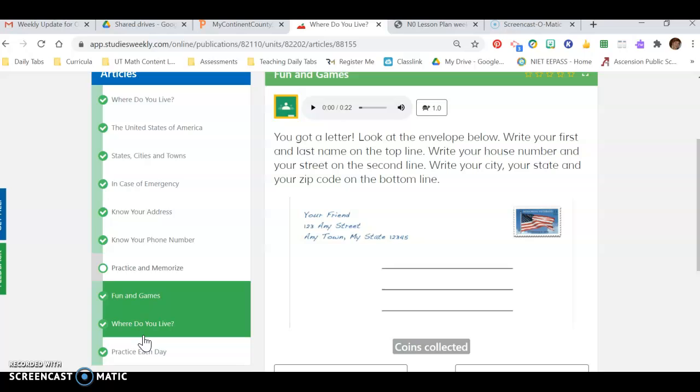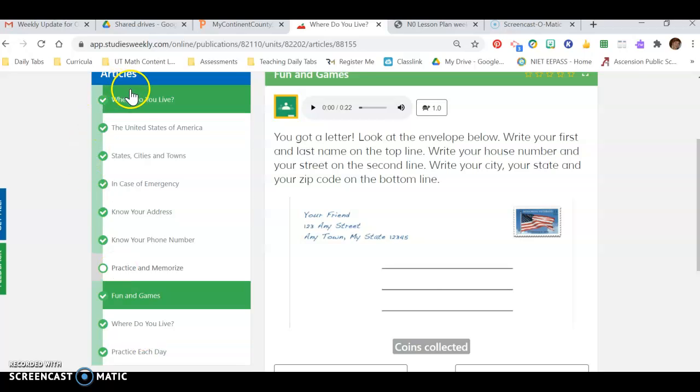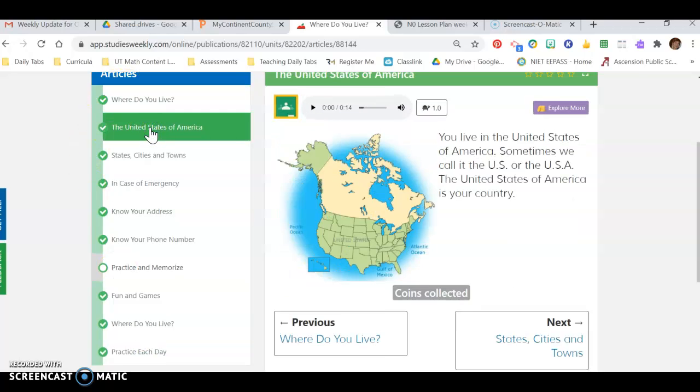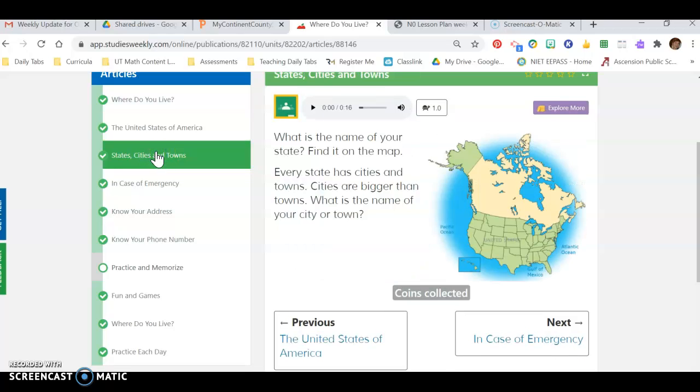So what my thinking was, on Tuesday, we would talk about the planet and the country. Then we would review that on Wednesday and add the states, cities, and towns. And then on Thursday and Friday, we could talk about the address and the phone number and the importance of learning those. For the address, you could show them that it's on a letter, it's on the mail, it's on your house, the numbers are on the outside of the house, so pizza delivery could find you, things like that.